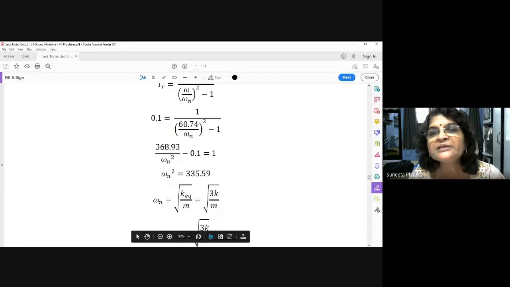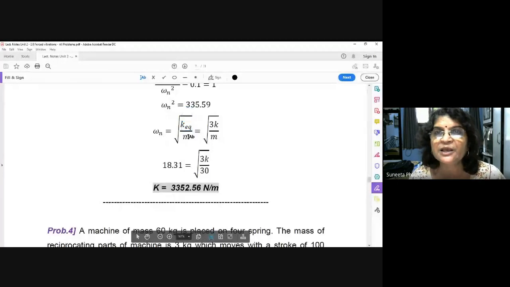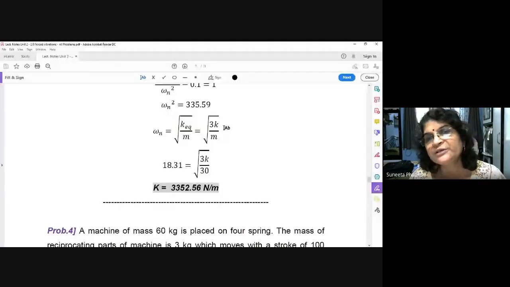Omega n square is equal to 335.59. And now basically we want to find out K from omega n. So what is the formula? Omega n is equal to square root of K equivalent upon m, because there are 3 springs. So what is K equivalent? 3K. So find out K. K is coming 3352.56 Newton per meter. Understood the problem?